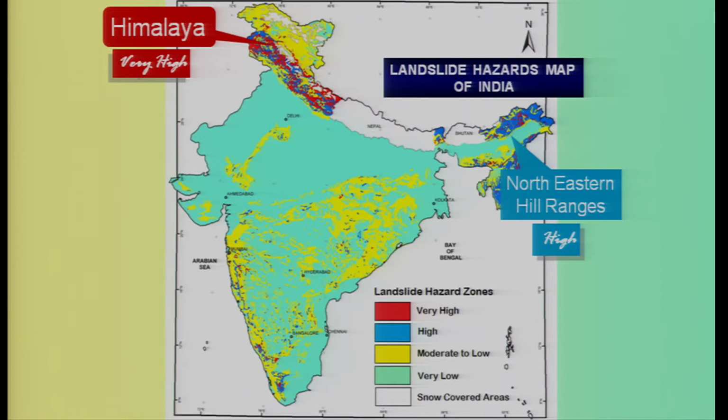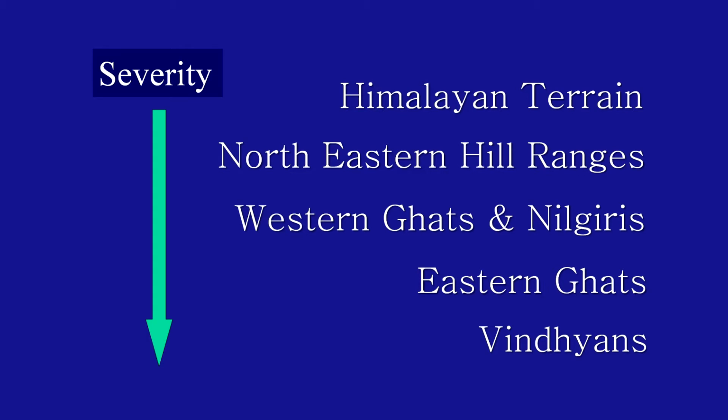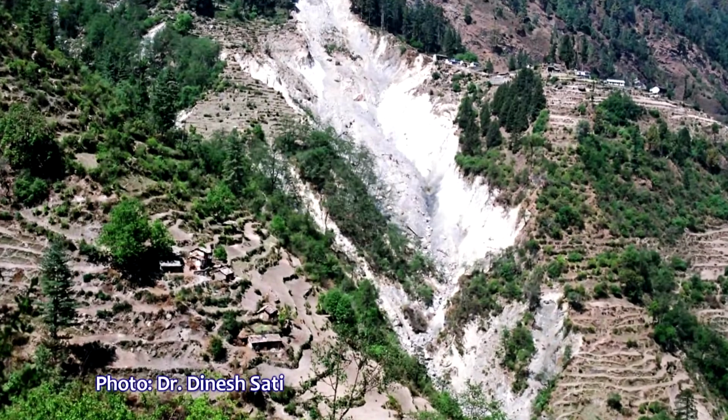Well, let us see the landslide hazard map of India. It shows that in the Himalayan terrain it is very high, and it is high in the northeastern hill ranges and moderate in the Western Ghats and Nilgiris. Severity comes down from the Himalayan terrain, to the northeastern hill region, then Western Ghats, Nilgiris and Eastern Ghats and the Vindhyan.